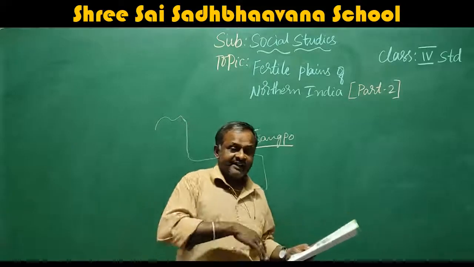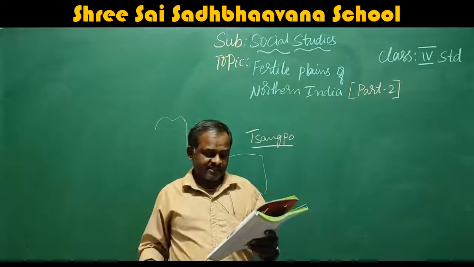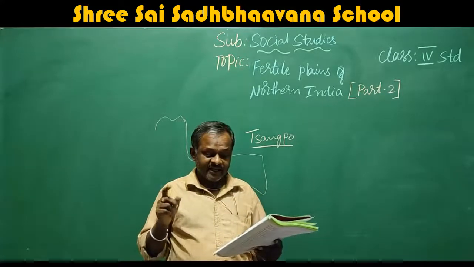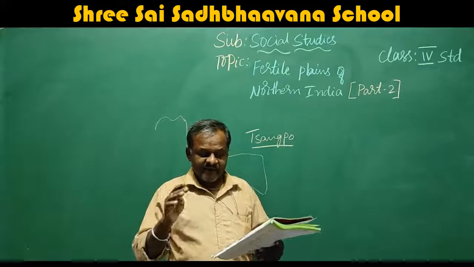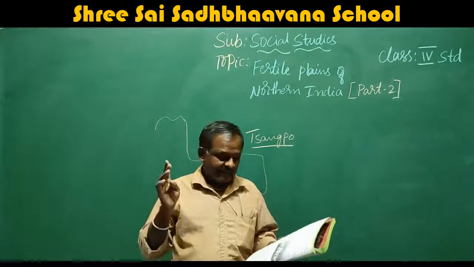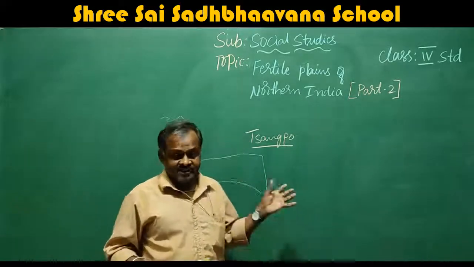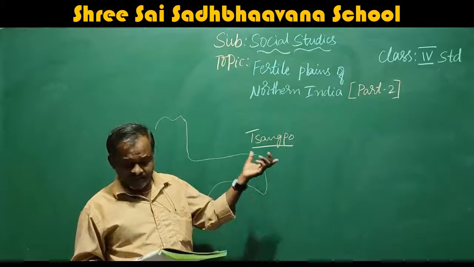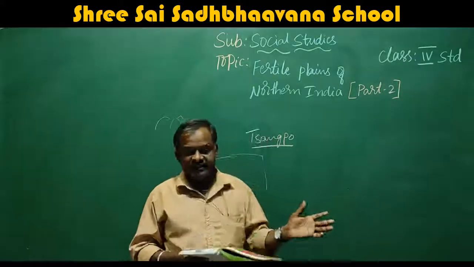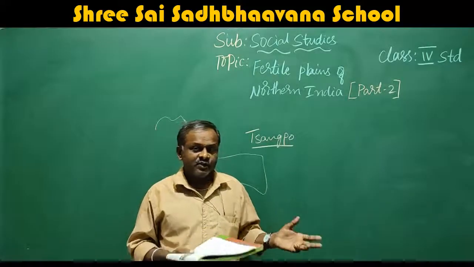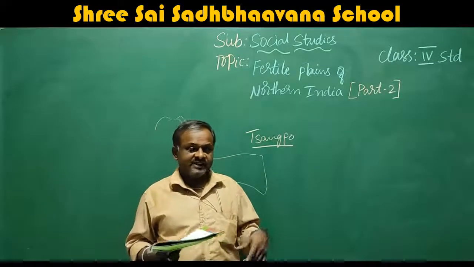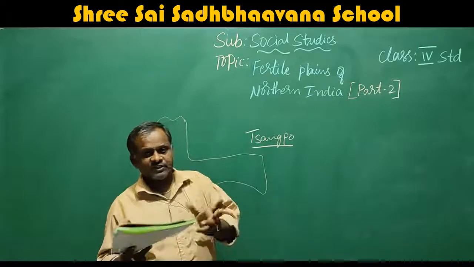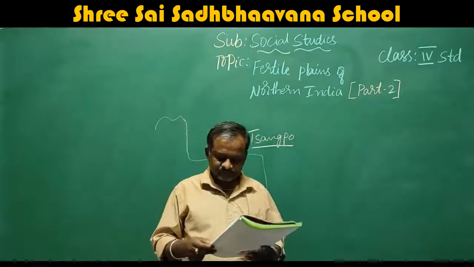From Arunachal Pradesh, it flows through the states of Assam as well as Meghalaya, and next once again enters another country, Bangladesh. It takes birth in Tibet, flows in India, and once again enters Bangladesh.